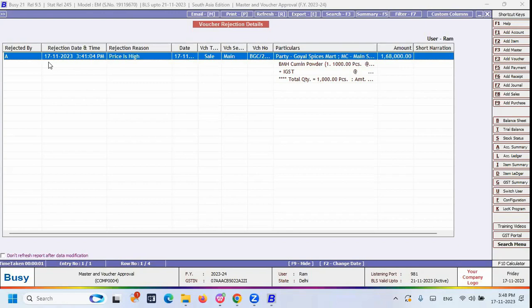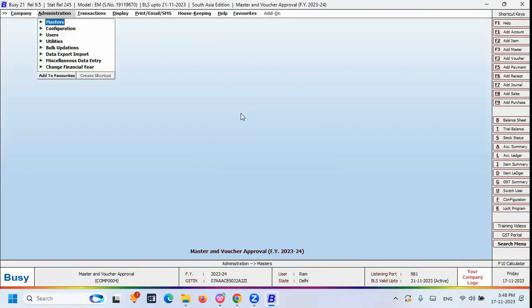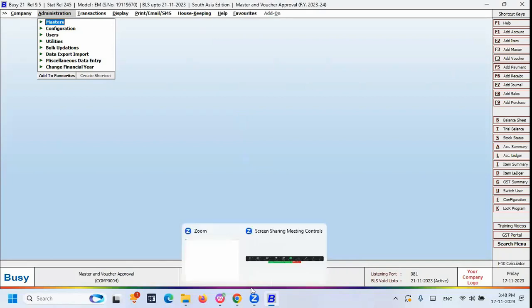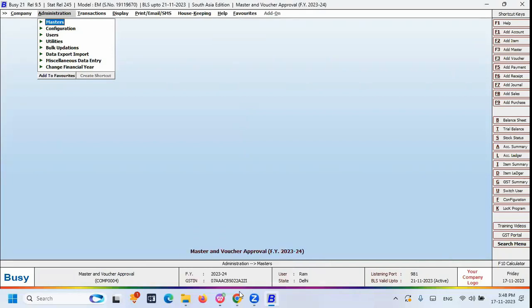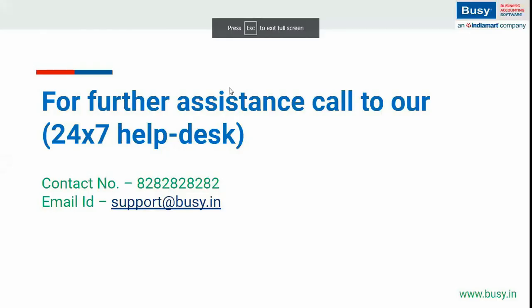So easily they can receive the pop-up message: what is the reason, what mistakes they have made, and what to do further. So that kind of decision making they can do from their end. And this feature really helps with better decision making and proper accuracy of their data. So this is the way the feature works in Busy software. So now let us conclude today's session.